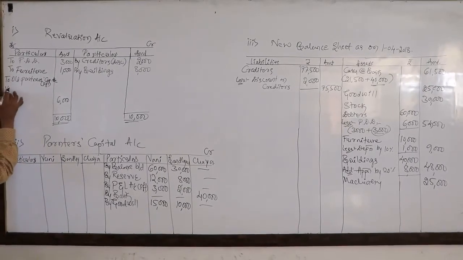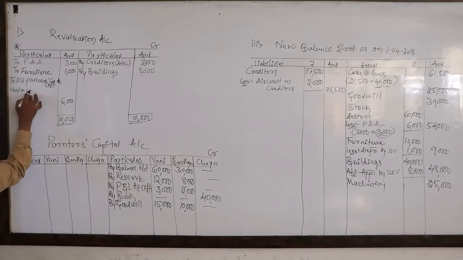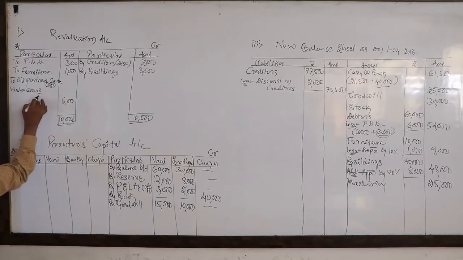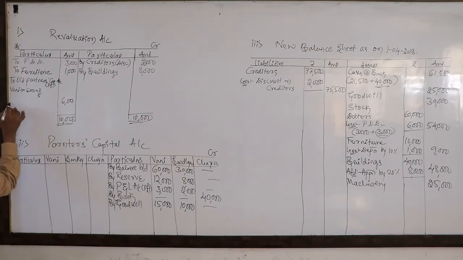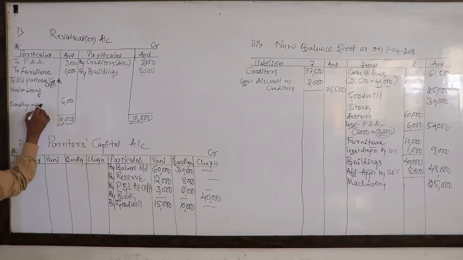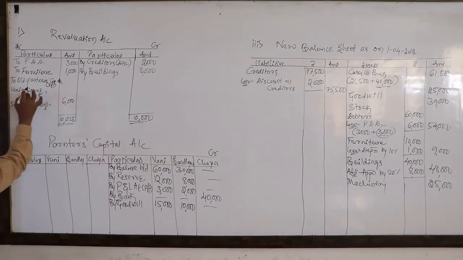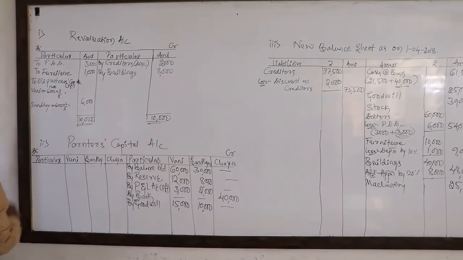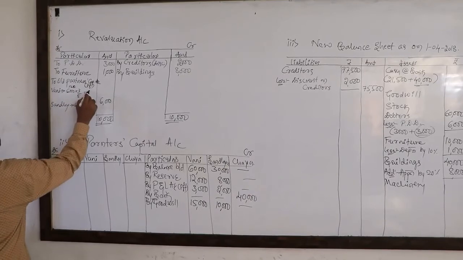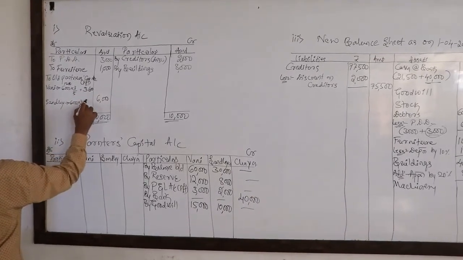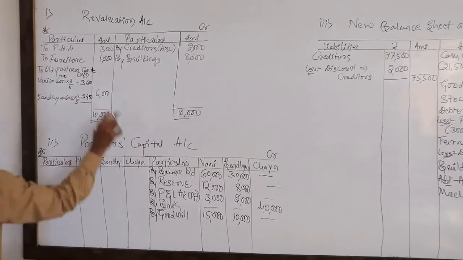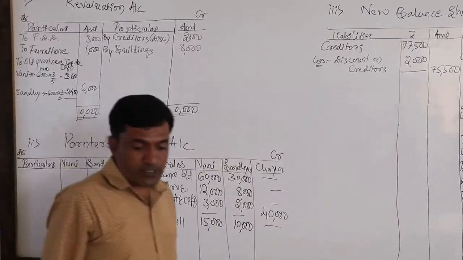To whom? To Vani, how much? 6,000 into 3 by 5. The other partner, Sandhya, 6,000 into 2 by 5. That gives 3,600 and 2,400. Exactly. These are the profit on revaluation of assets and liabilities.